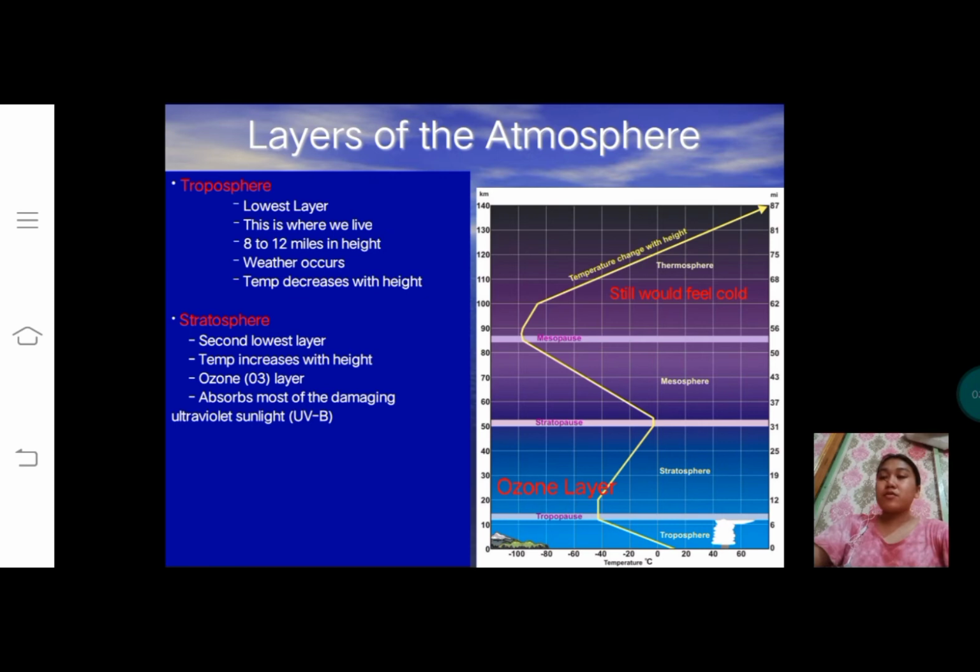The stratosphere extends from the troposphere up to 31 miles above the Earth's surface. This layer holds 19% of the atmosphere's gases, but very little water vapor.